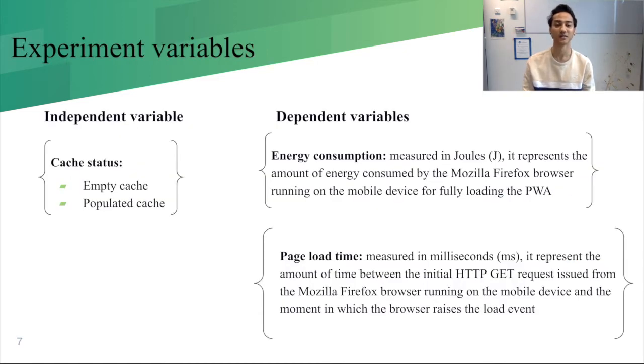The experiment is designed into a one-factor two-treatment setup with the cache status as the one factor and the empty and populated cache as the two treatments. The dependent variables on these treatments are the energy consumption, which is measured in joules and is the amount of energy consumed by the Mozilla Firefox browser running on the device, and the page load time, which is measured in milliseconds and which is the amount of time between the initial HTTP GET request and the final timestamp of the load time of the PWA.